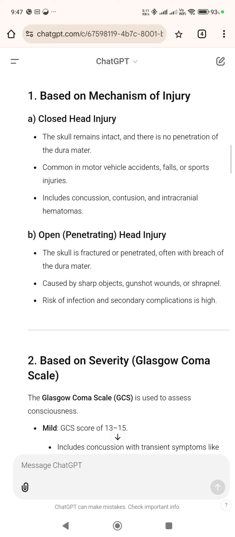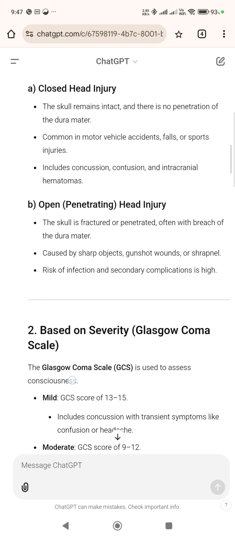B. Open penetrating head injury. The skull is fractured or penetrated, often with breach of the dura mater, caused by sharp objects, gunshot wounds, or shrapnel. Risk of infection and secondary complications is high.